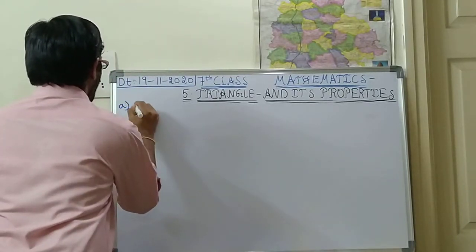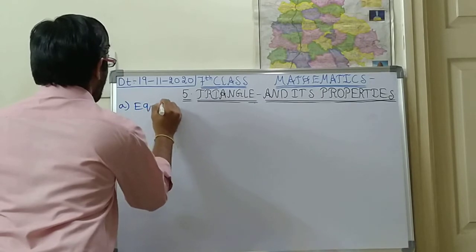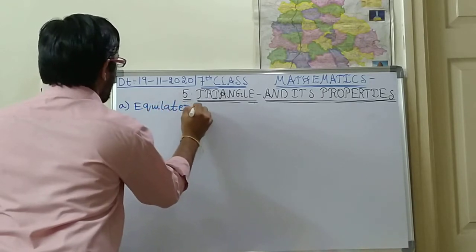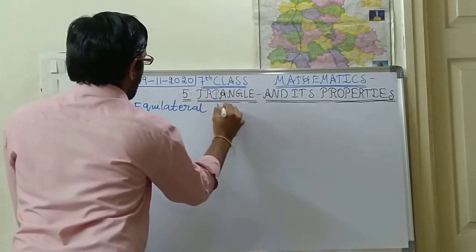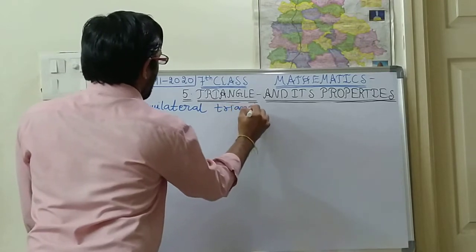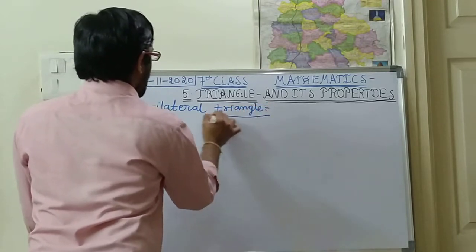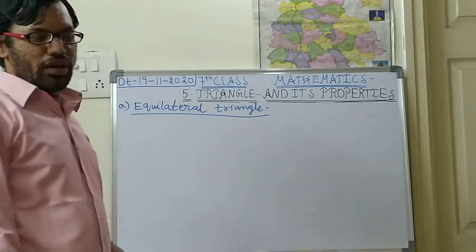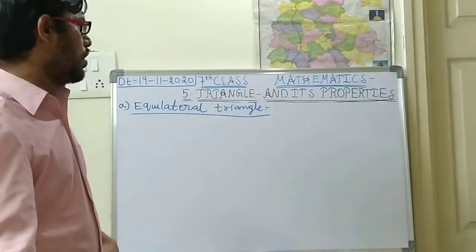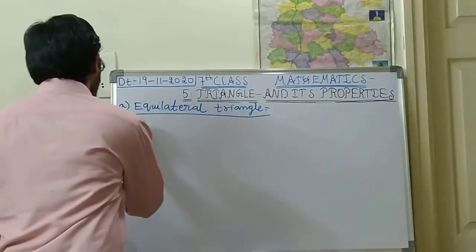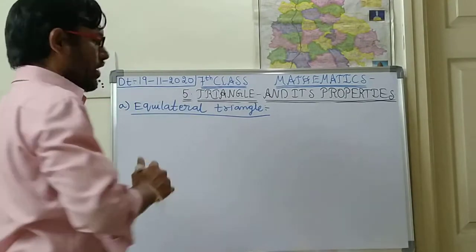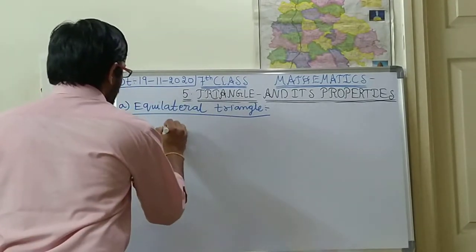First one, A, equilateral triangle. Equilateral triangle. Okay. So what is an equilateral triangle? We shall see now. So equilateral triangle means, see children, what is the meaning of equilateral triangle? Please note down the definition, children.